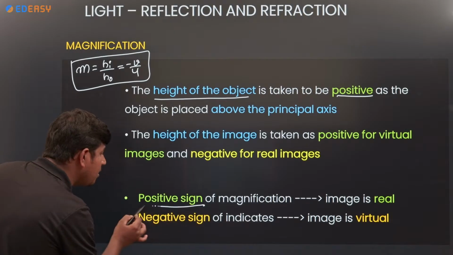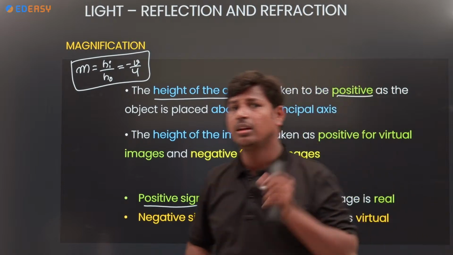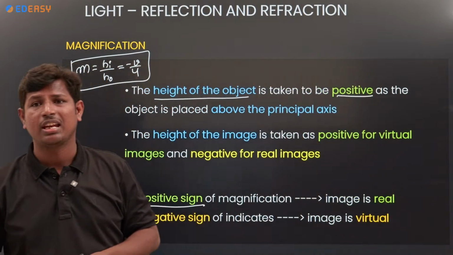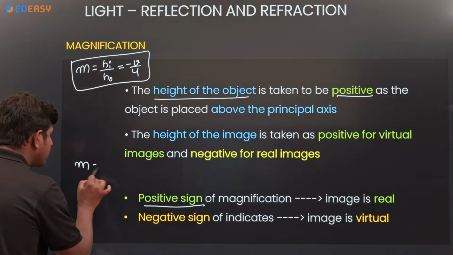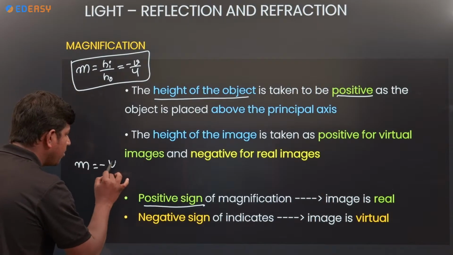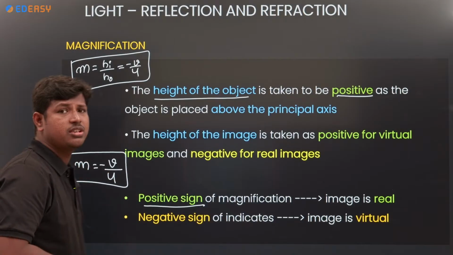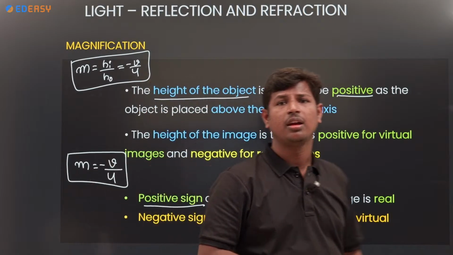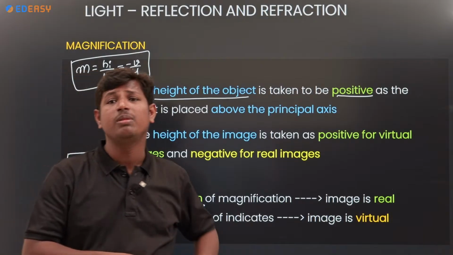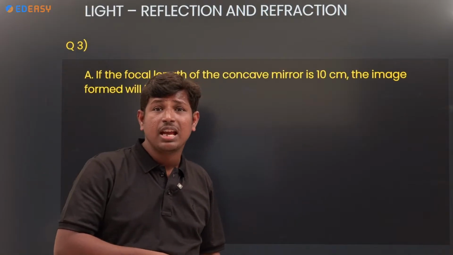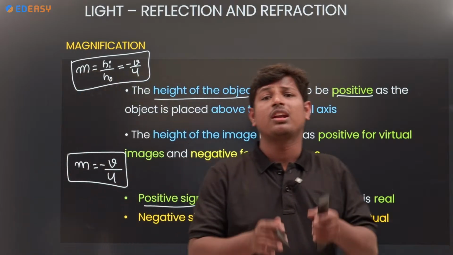Next, when will you get a positive sign in magnification, and when a negative sign? Magnification m is equal to minus image distance by object distance. If there is a plus sign, what will happen?